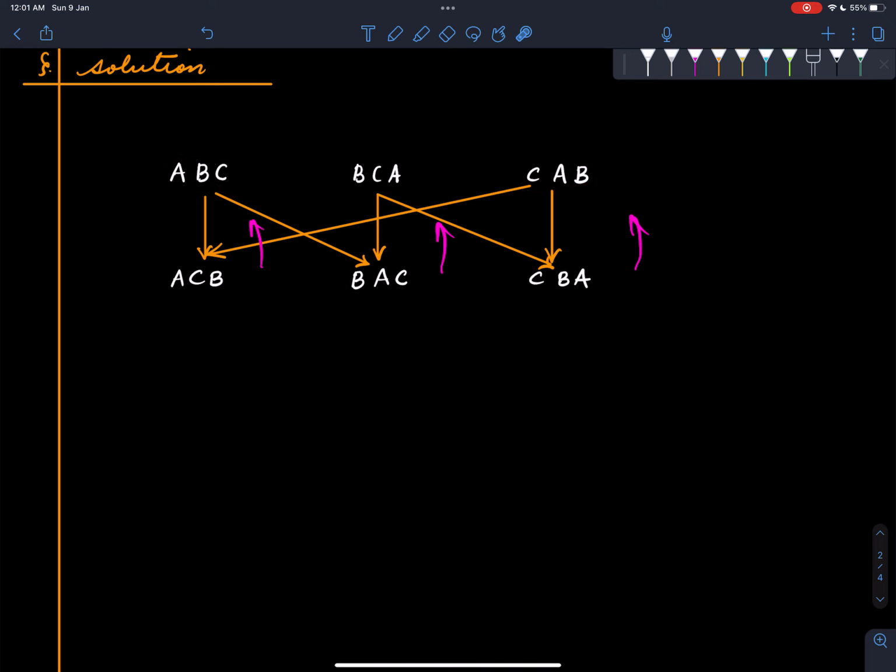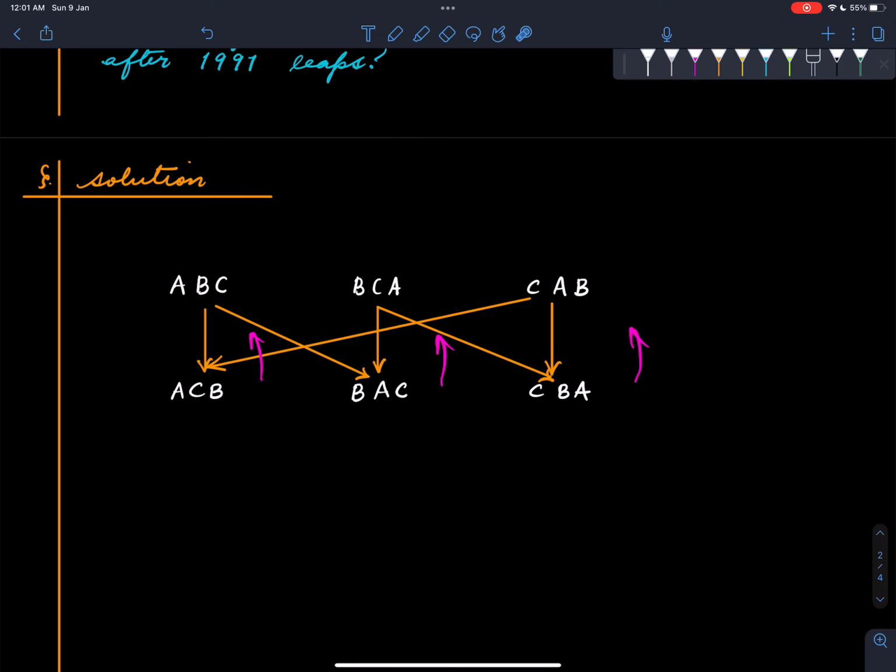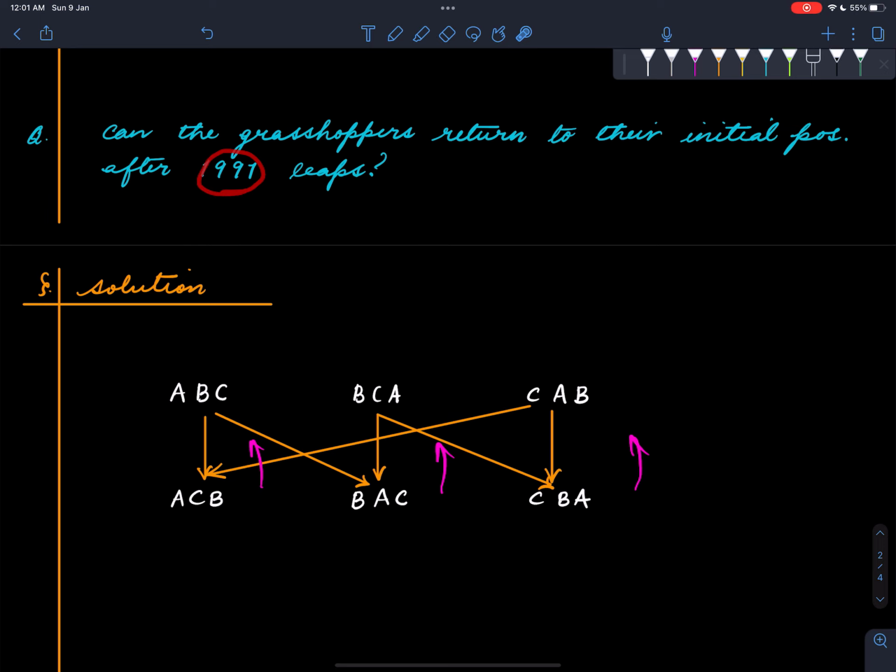At the third step, you'll be at the bottom somewhere, and so on. So this keeps flipping. After an odd number of steps, one has to be at the bottom, provided one starts at the top. So after an odd number of steps, one cannot reach the starting configuration, and therefore in particular, you cannot reach it after 1991 leaps.